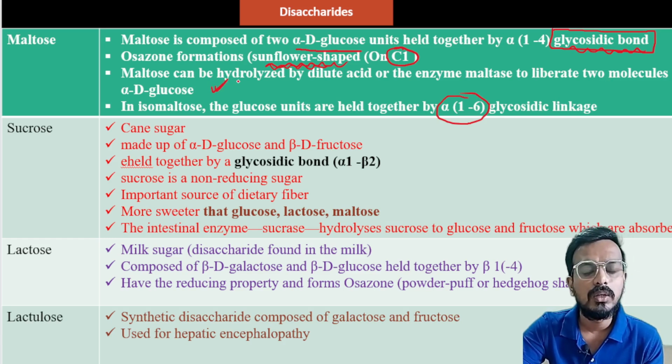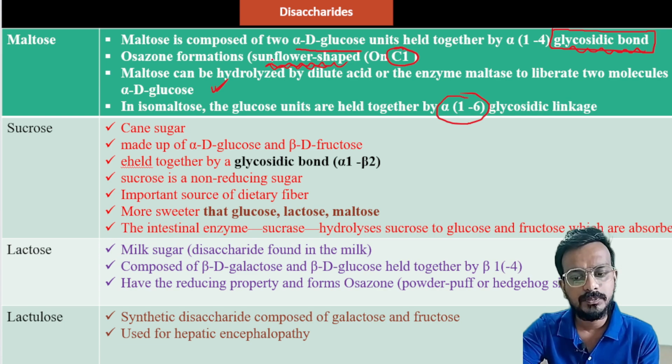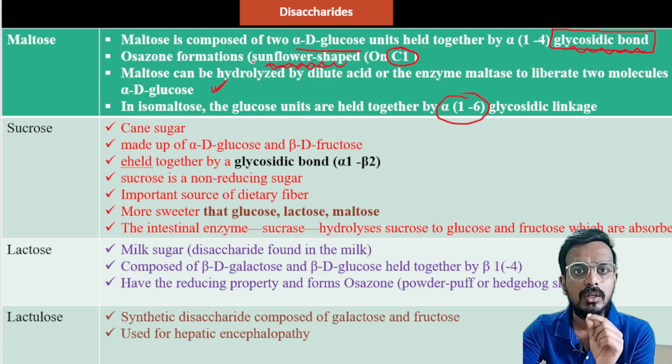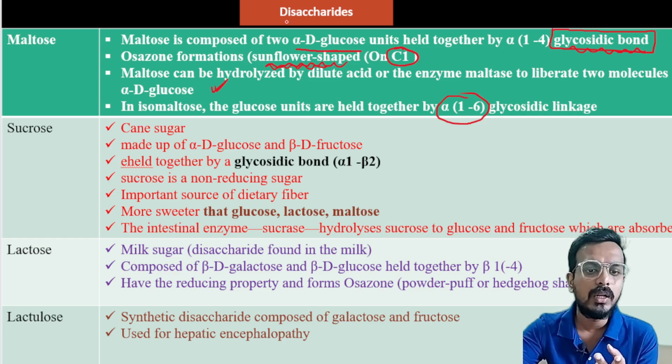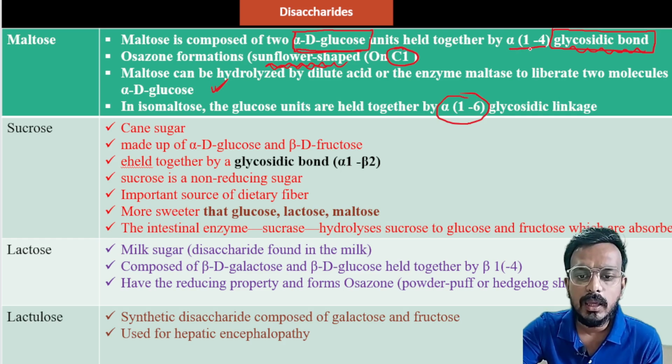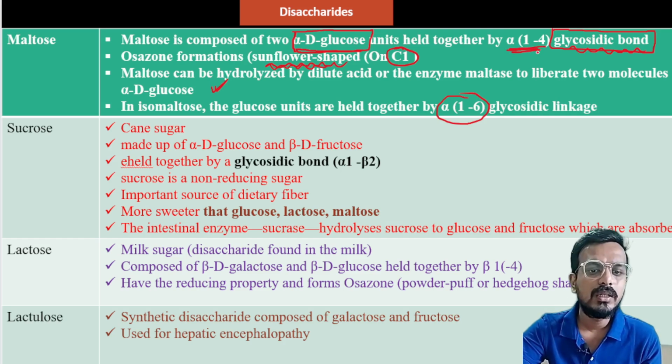Maltose can be hydrolyzed by dilute acid or an enzyme to liberate two molecules of alpha D glucose. If we hydrolyze maltose with the help of dilute acid or any enzyme, you will get the parent compound, that is, two molecules of alpha D glucose joined together by an alpha 1,4 linkage.